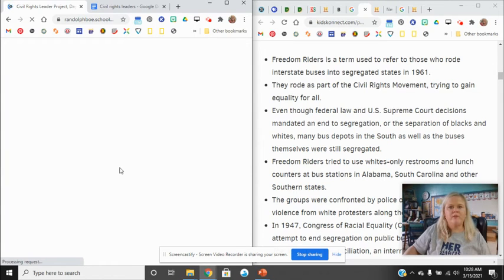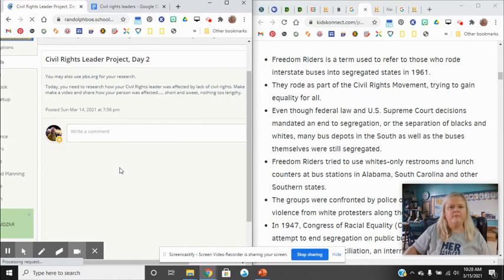I've been working on this for about 30 minutes to an hour, trying to find the right resources so that I could answer my question for today. So that means I've been spending that much time searching the web doing my research. It says today you need to research how your civil rights leader was affected by lack of civil rights. Make a video and share how your person was affected. Short and sweet, nothing too lengthy.